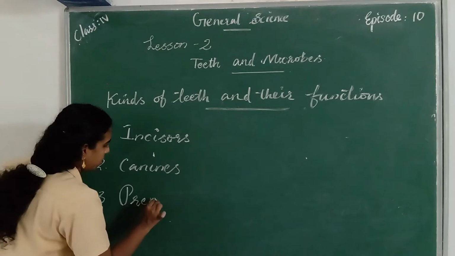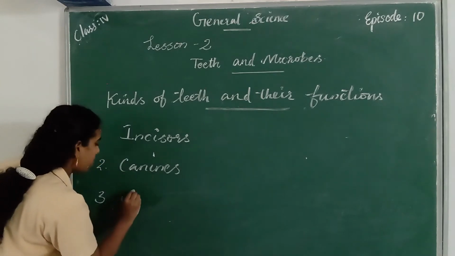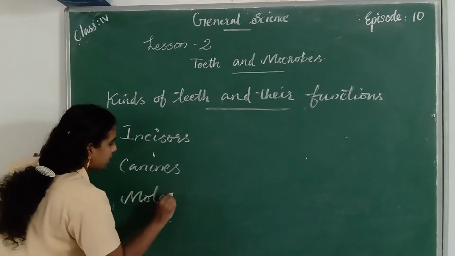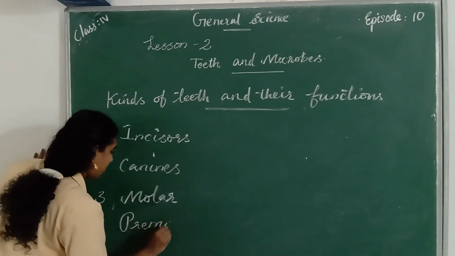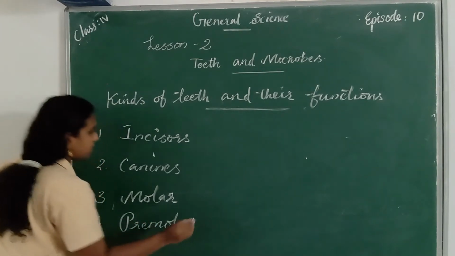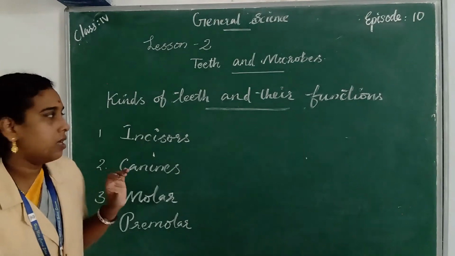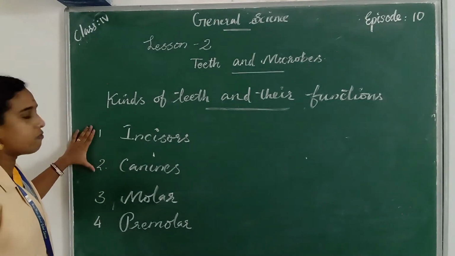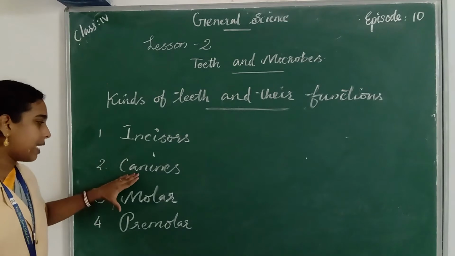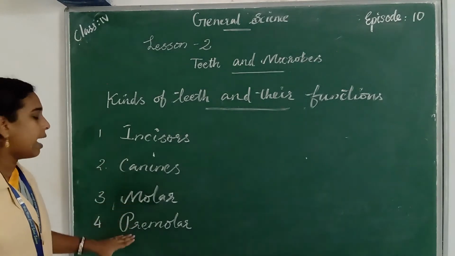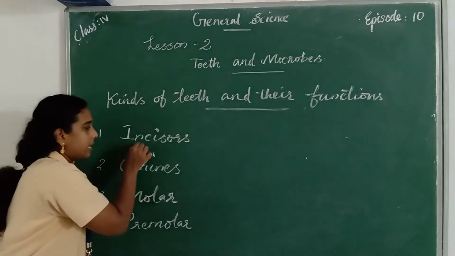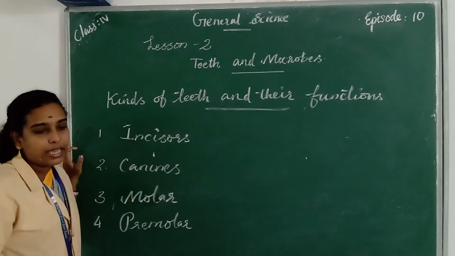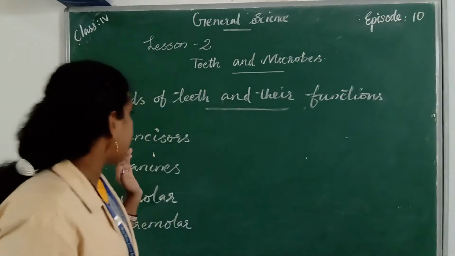Third one is molars, molar teeth. And fourth one is premolars. These are the 4 kinds of teeth: incisors, canines, molars and premolars. Spelling of incisors: I-N-C-I-S-O-R-S.